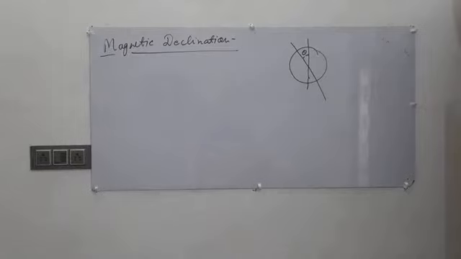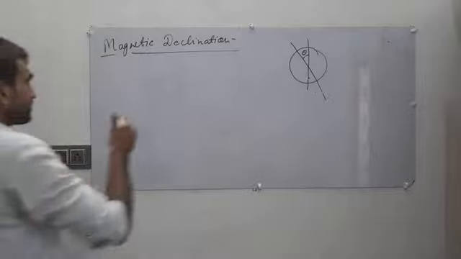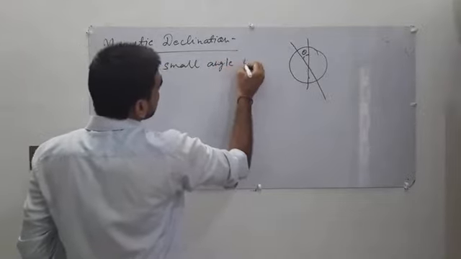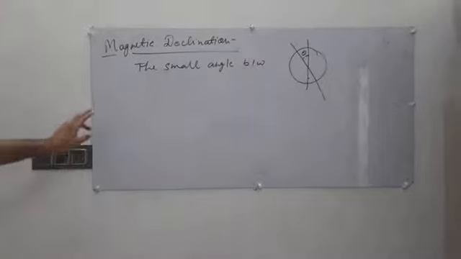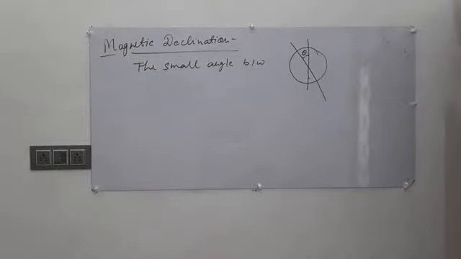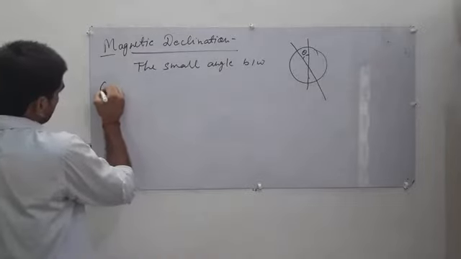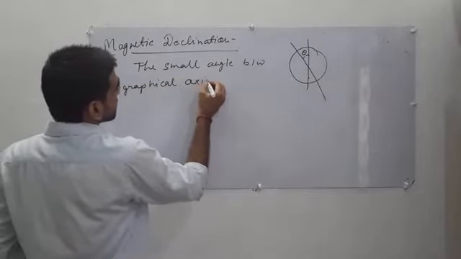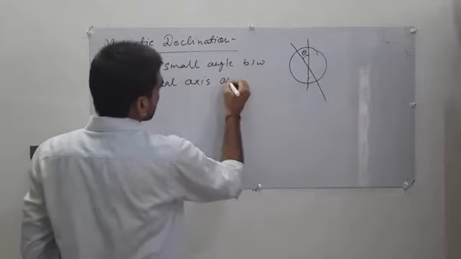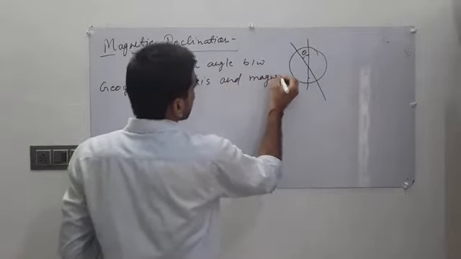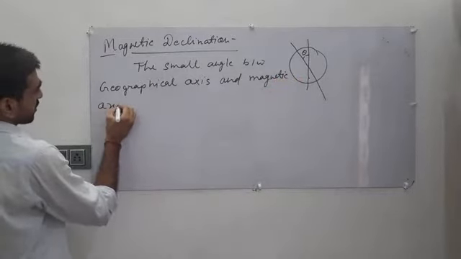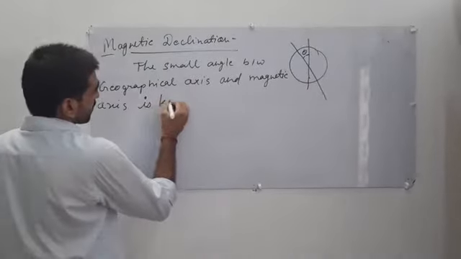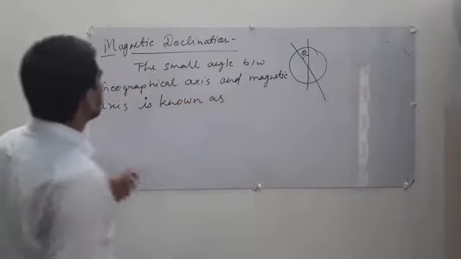Magnetic declination is a small angle. The small angle between the geographical axis and the magnetic axis is known as magnetic declination.